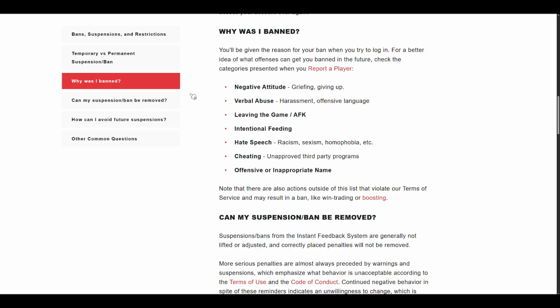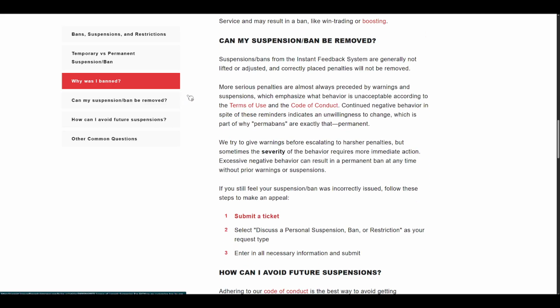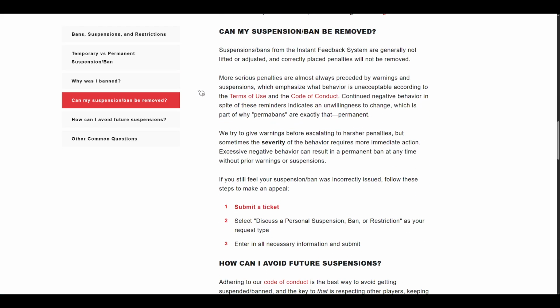Can a suspension be removed? Generally, no. Penalties correctly issued by the automated systems are not lifted or adjusted, and more serious actions are usually preceded by clear warnings. In extreme cases, a permanent ban can happen without prior warnings. If you genuinely believe a penalty was incorrect, you can submit an appeal by opening a support ticket, selecting the option to discuss a personal suspension, ban, or restriction, providing all required details, and submitting it.